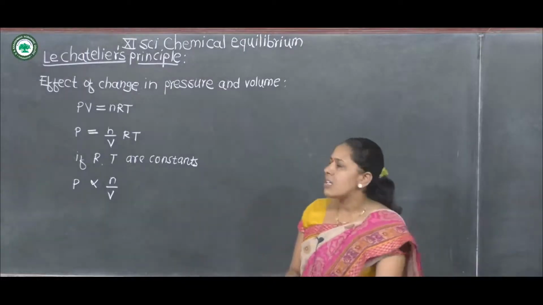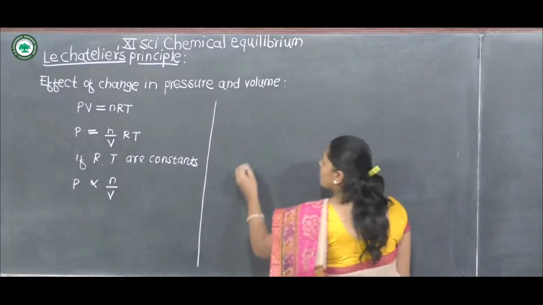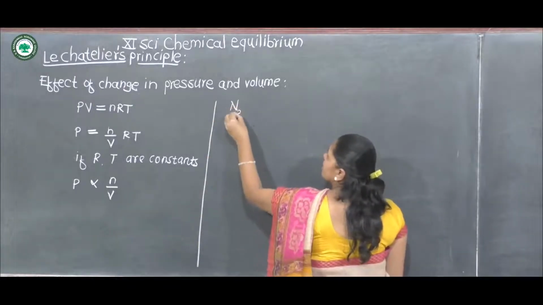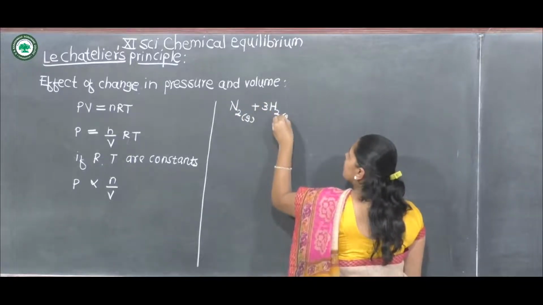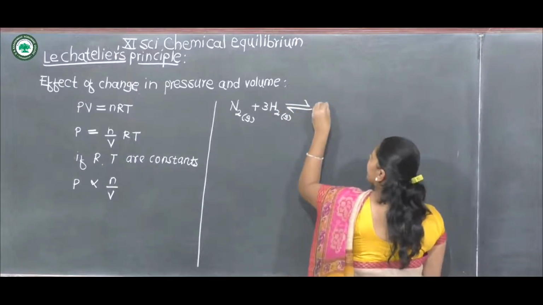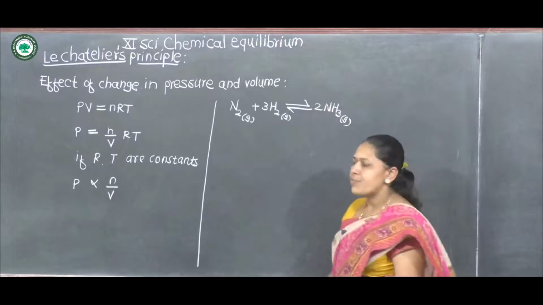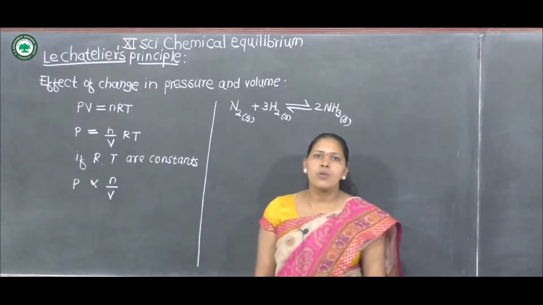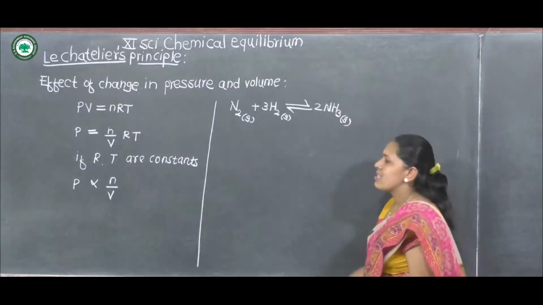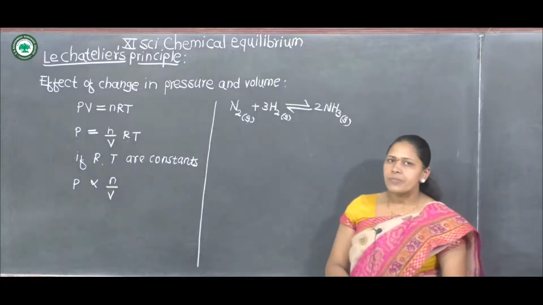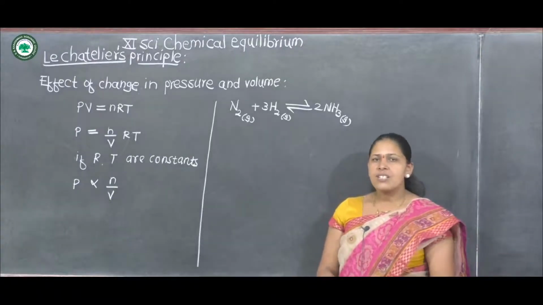Now consider the reversible reaction, formation of ammonia: nitrogen gas plus three hydrogen gas gives two ammonia gas. We know that pressure is directly proportional to the number of moles. In this case, there are two reactions, one is the forward reaction and the other is the reverse reaction.